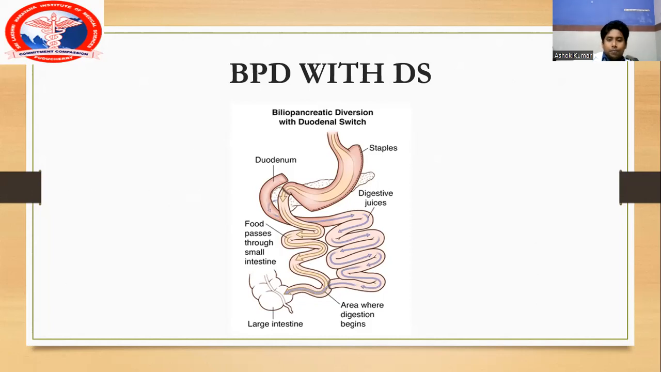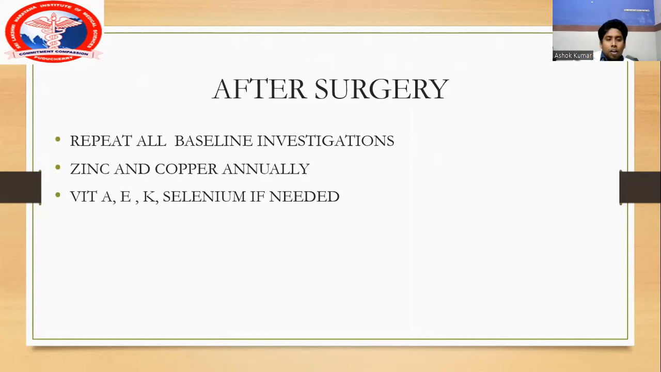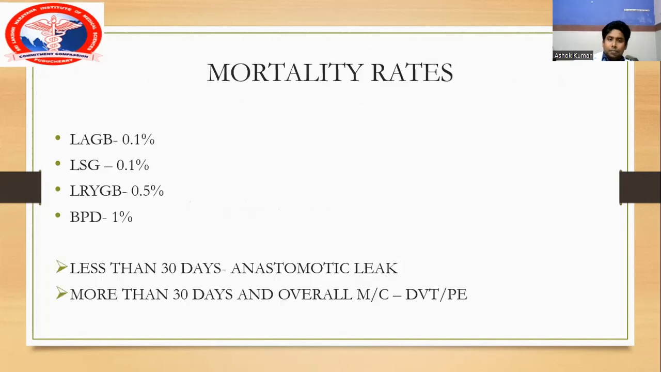The rest are all the same. After surgery, according to the British Obesity and Metabolic Surgery Society, we did all the baseline biochemical parameters. You have to repeat all the biochemical parameters postoperatively, and also repeat zinc and copper annually. If warranted, for example if the patient has night blindness, coagulopathies, metabolic bone disease, cardiac failure, chronic diarrhea, or sudden onset chronic fatigue, you have to check for other micronutrients and vitamins like vitamins A, E, K, and selenium if needed.